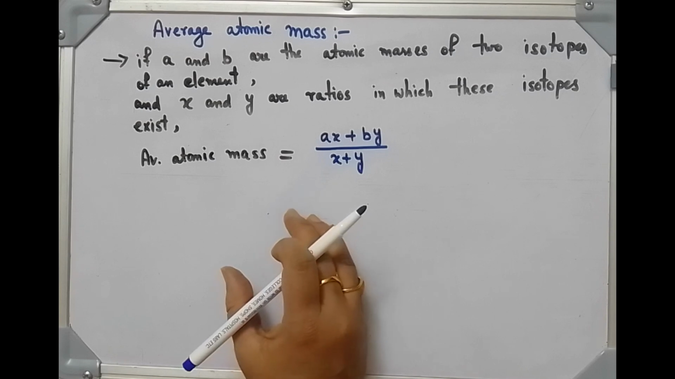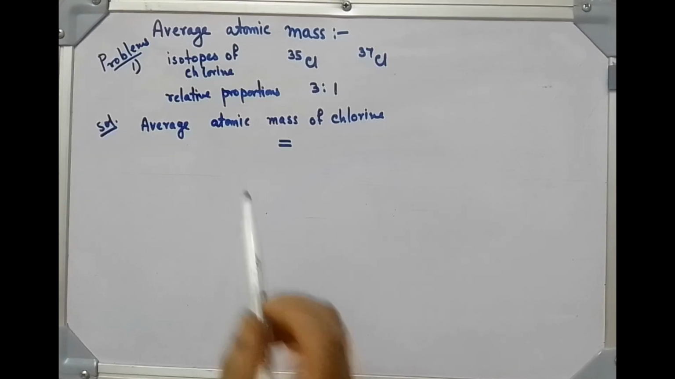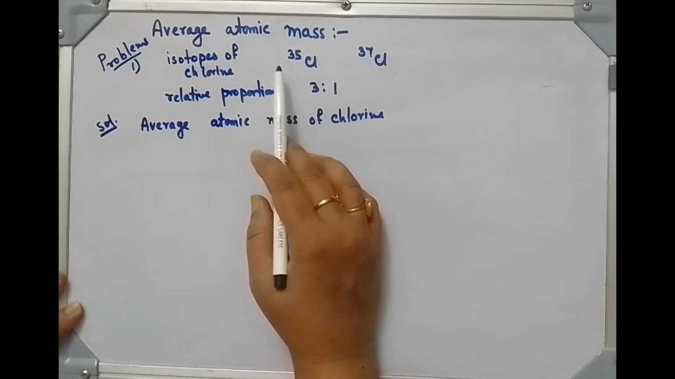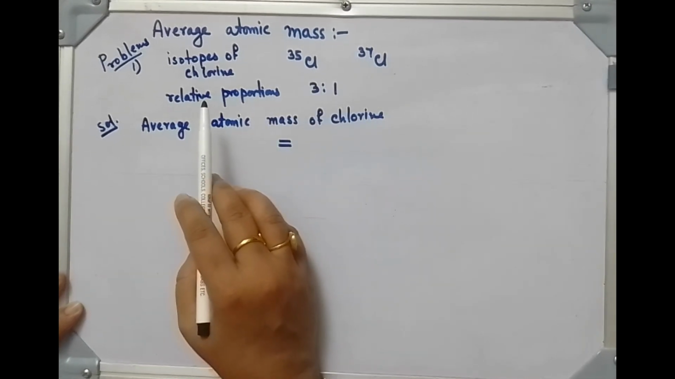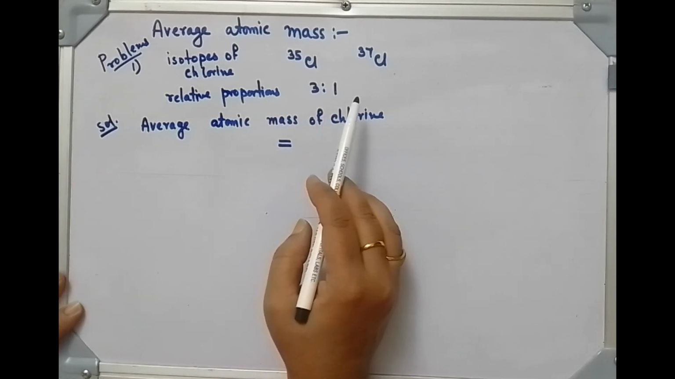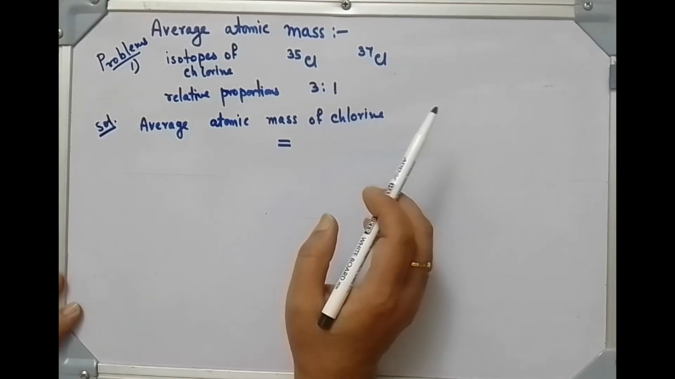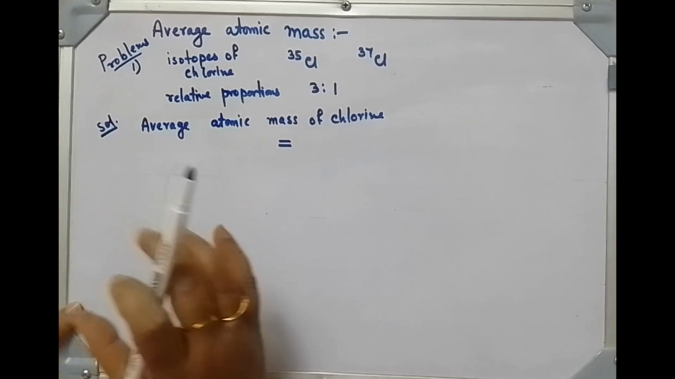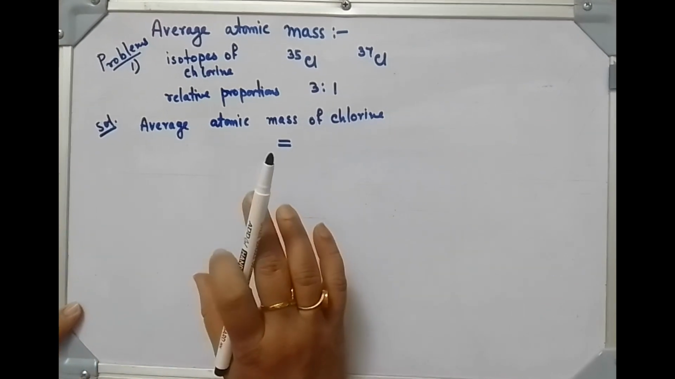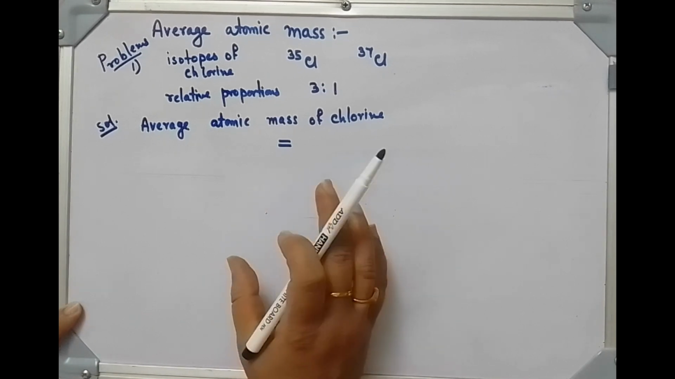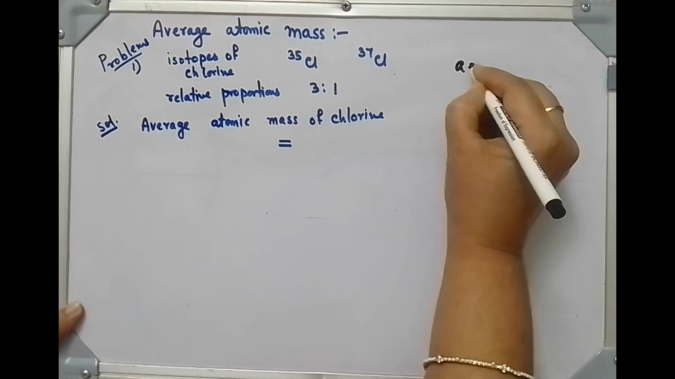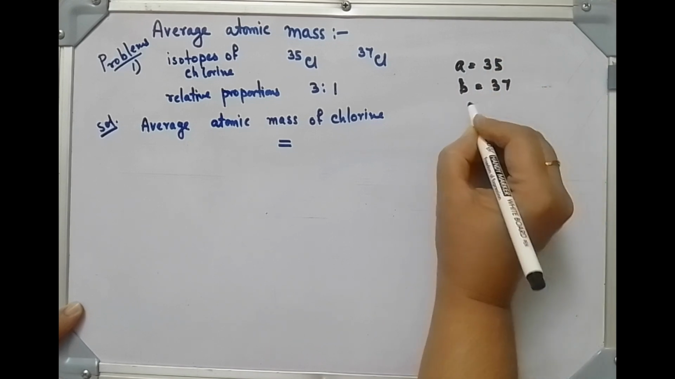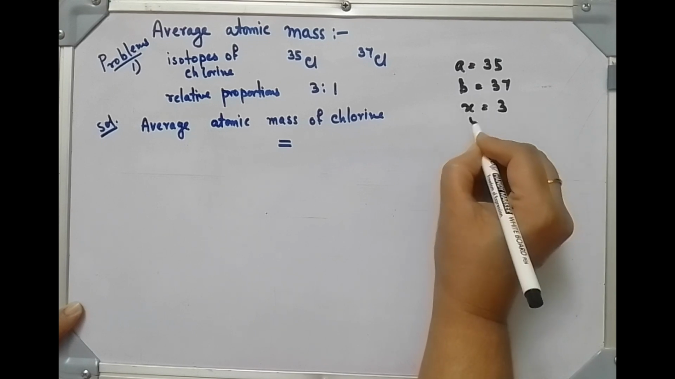Now we will solve some problems. Number 1. If chlorine has two isotopes, chlorine 35 and chlorine 37, and their relative proportions are 3:1, then find the average atomic mass of chlorine. Here you can write the formula I gave: average atomic mass is equal to AX plus BY divided by X plus Y. Here A is equal to 35, B is equal to 37, X is equal to 3, Y is equal to 1.